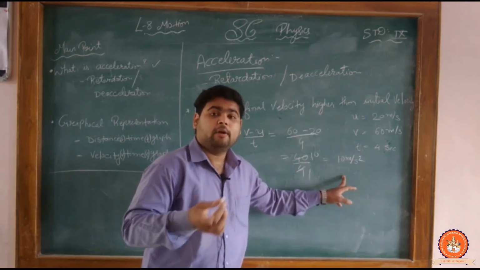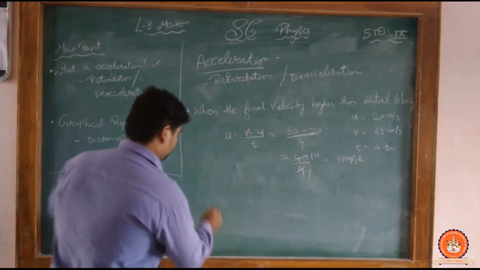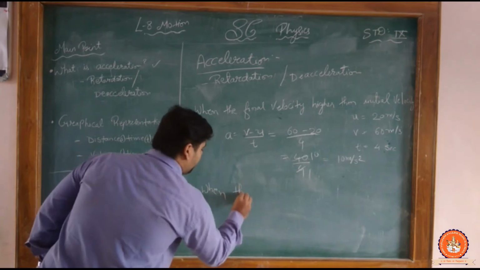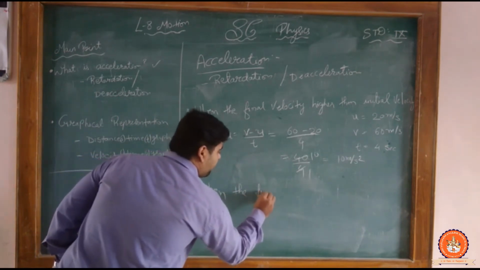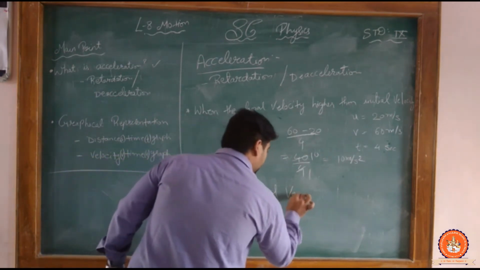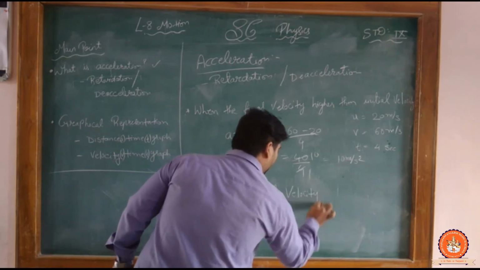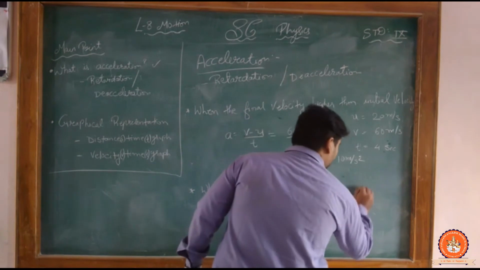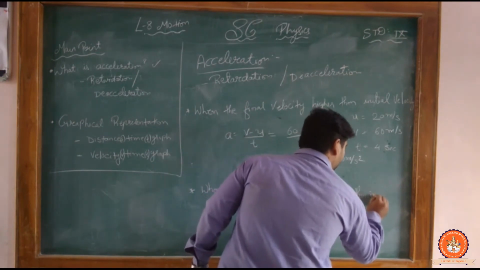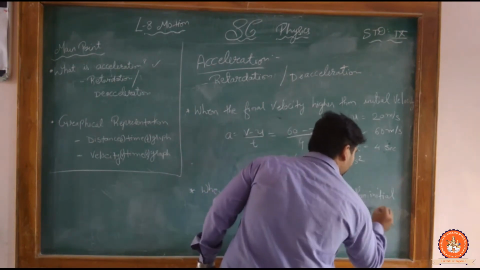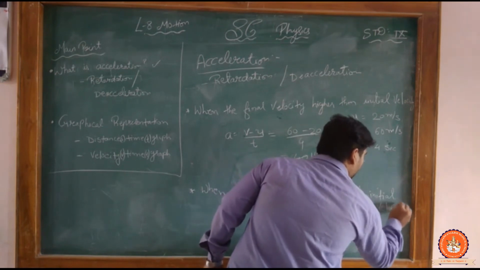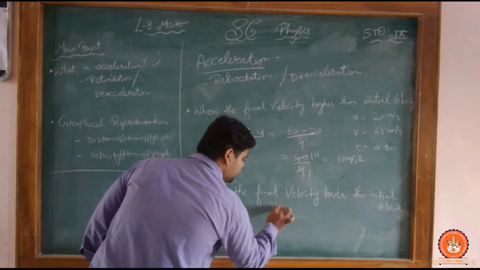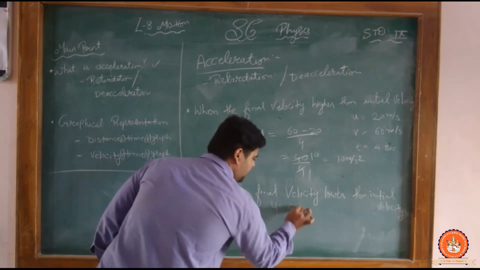Now when does it become negative? When the final velocity is lower than the initial velocity. Look here, this is our initial velocity, 60 meter per second.